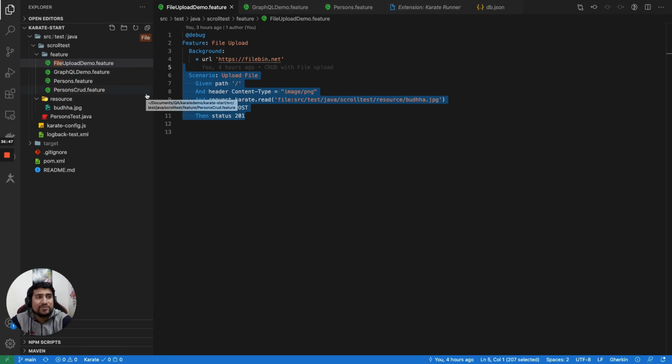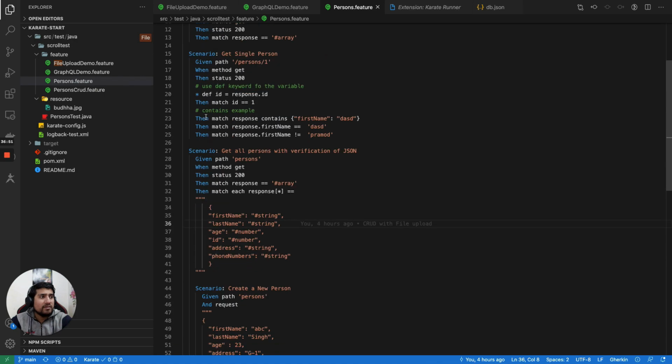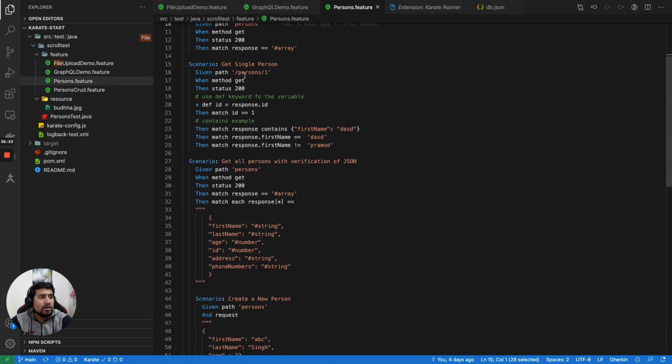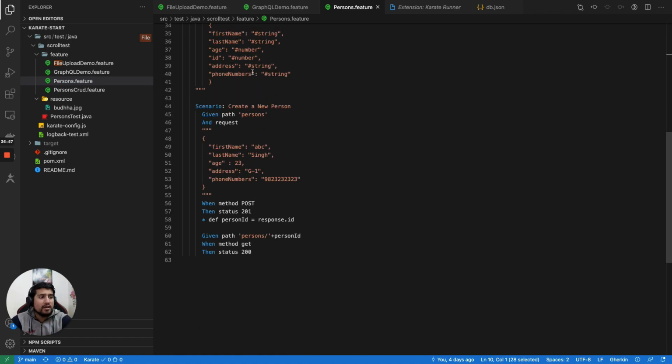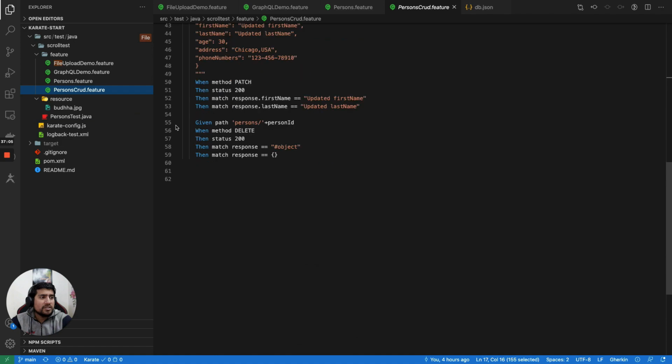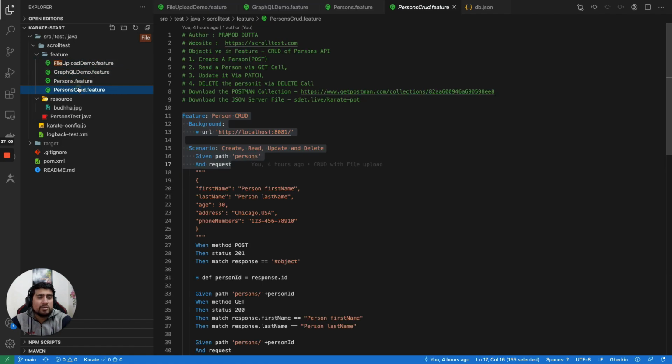And here we have created this project that I'm working on, which I showed you, right? This is the person flow that we have done. It's get all persons, get one person, and this is a simple flow one by one where we have used certain variables also, so you can pass them between different scenarios as well as within the scenario. This is the person CRUD that we have worked on, the GraphQL demo. All these things I'm going to show you in the videos, so don't worry, right?